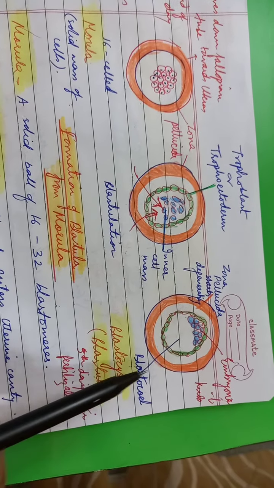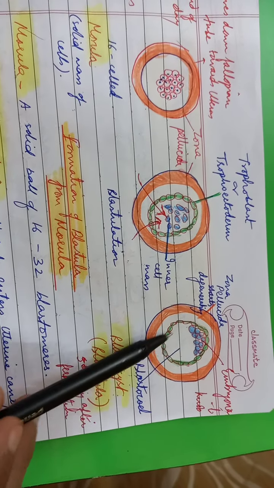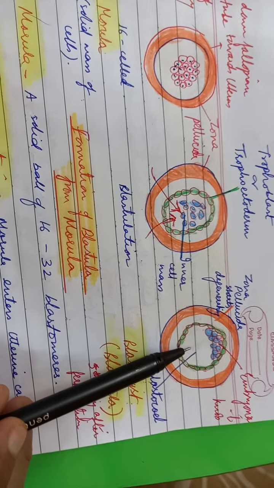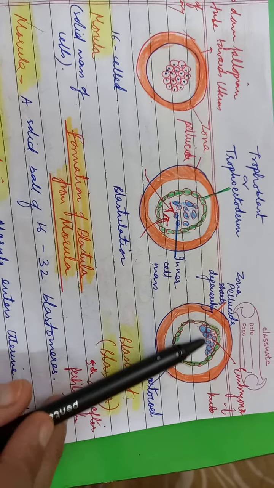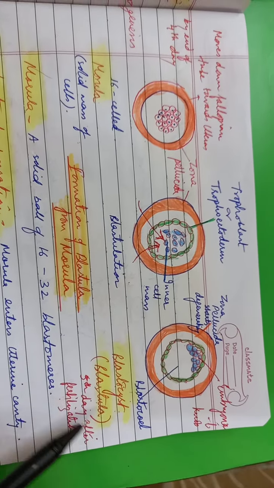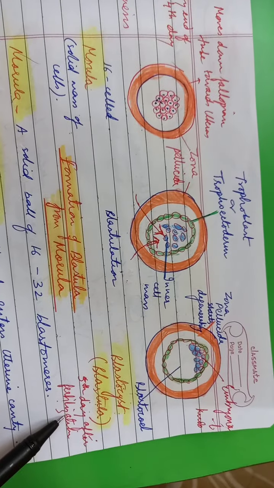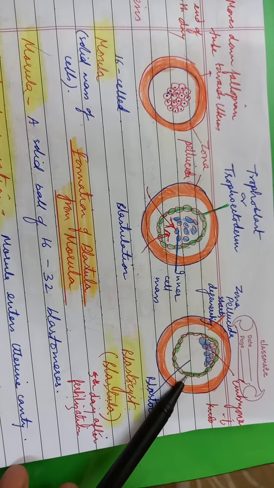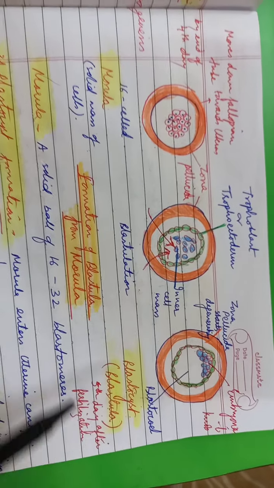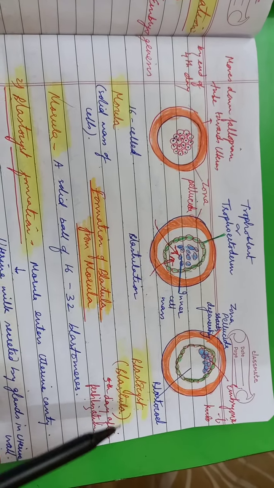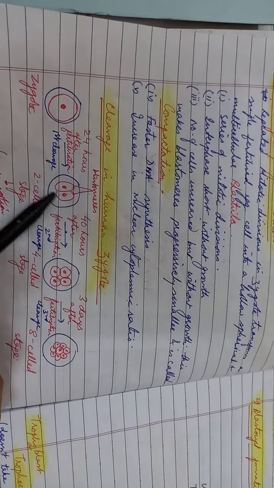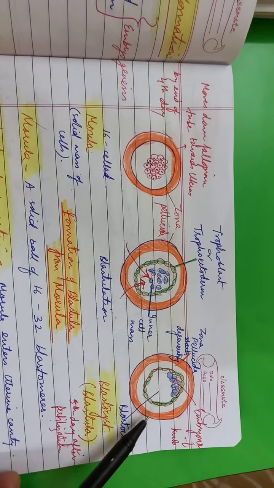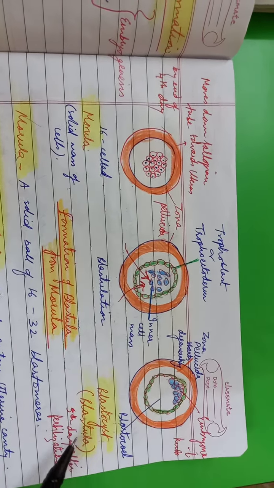You can see the blastocele is the fluid-filled cavity now. How did the fluid come, children? From the wall of the uterus, and it entered the morula, right? So this blastocyst will be here, and this will be the 5th day after fertilization. That means with the appearance of the blastocele, a cavity here, the morula changes into a hollow blastocyst by the 5th day after fertilization. So all these changes from the zygote up till here take some 5 days, and we get a structure we call the blastocyst or blastula.